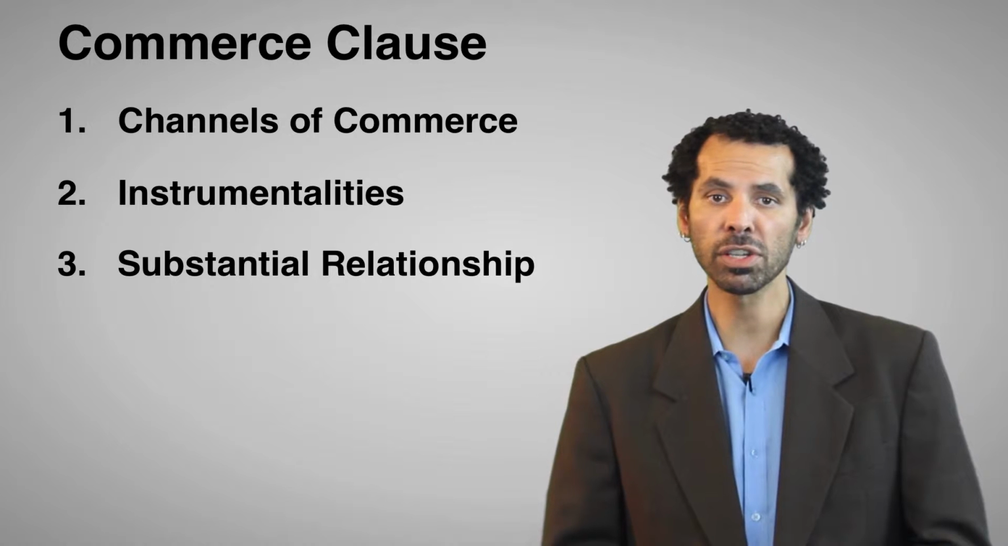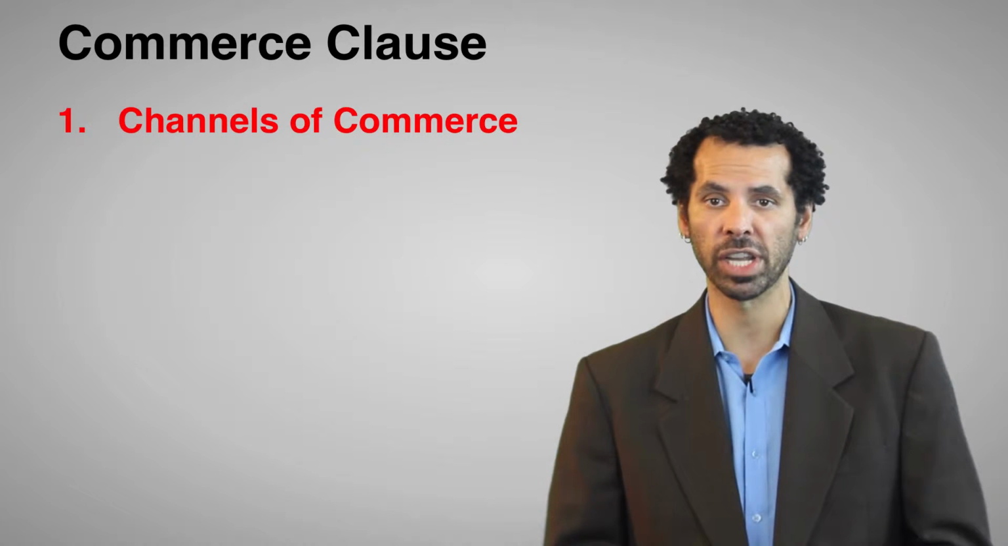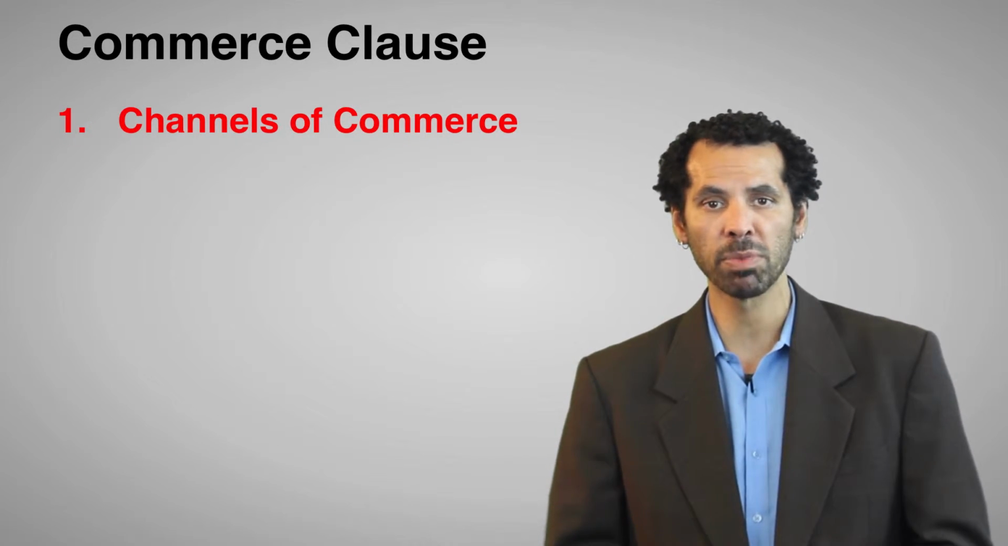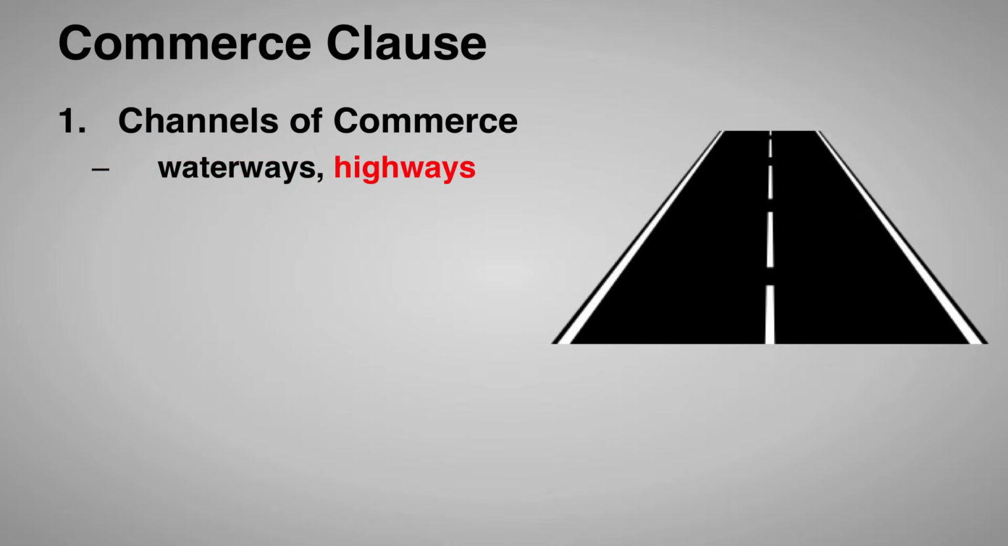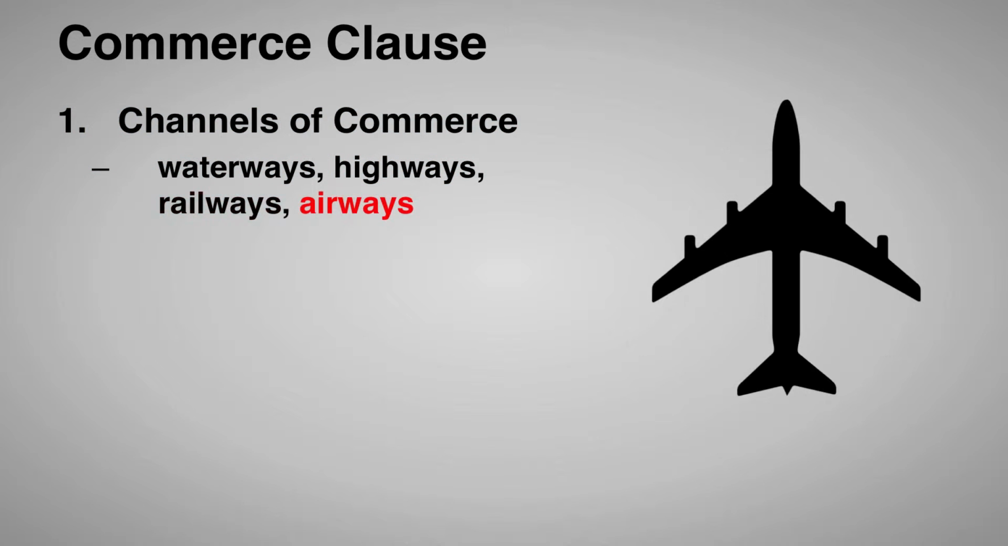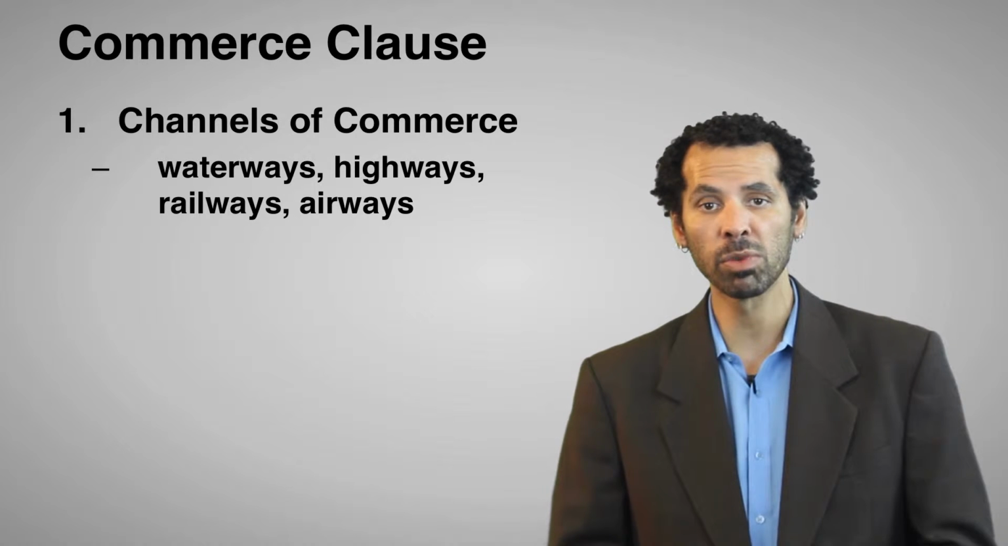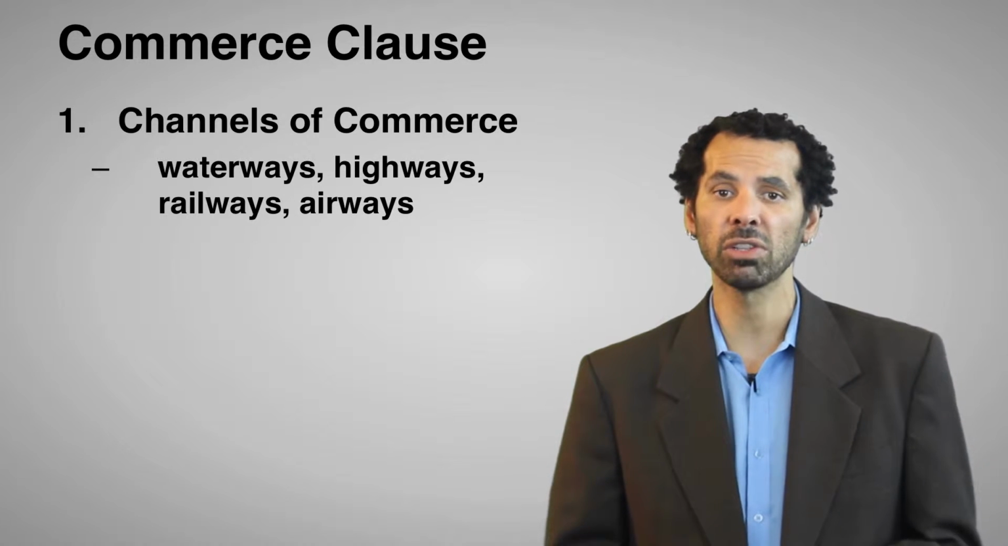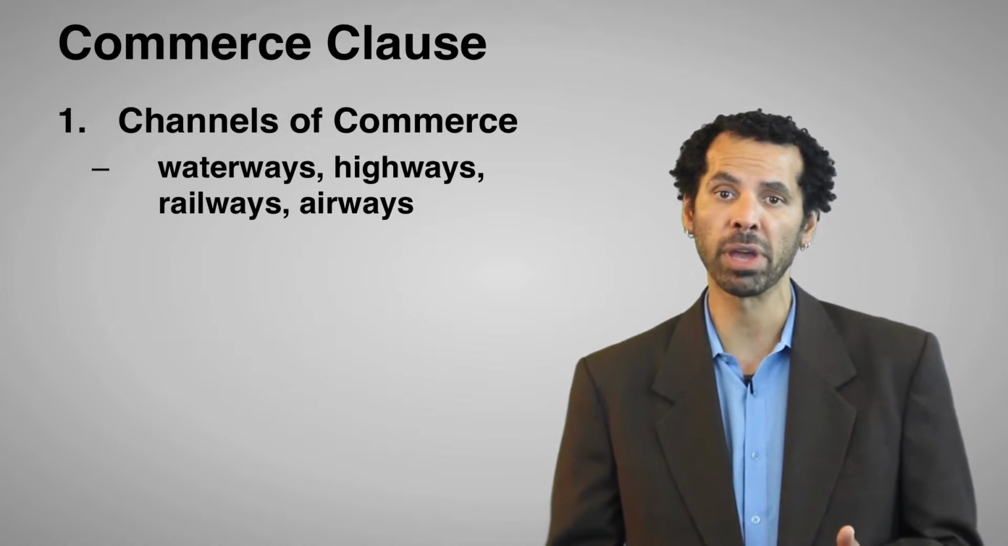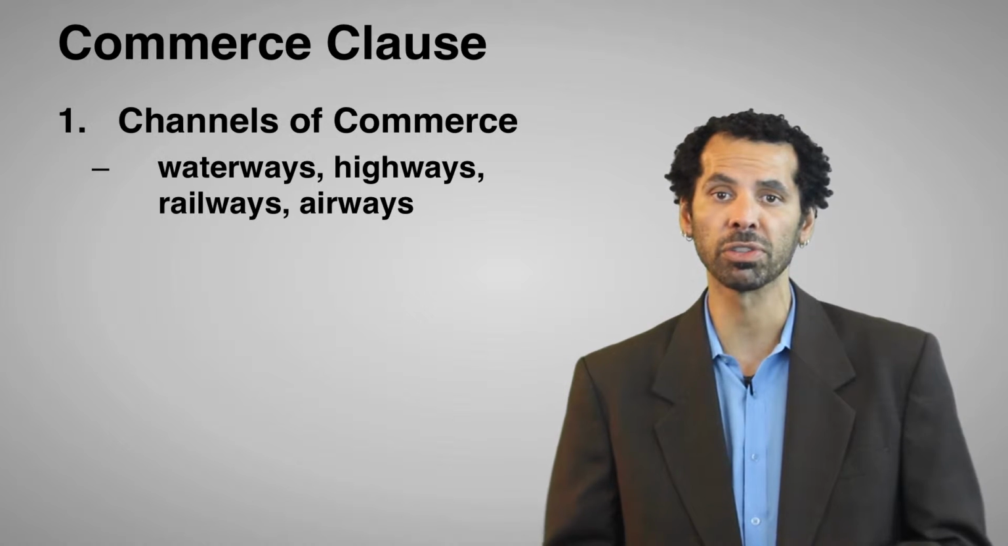First, Congress has the authority to regulate the channels of interstate commerce. Examples of this might be waterways or interstate highways, or railways or even airways. If we were to use the stream of commerce metaphor, you would think of the channels of interstate commerce as the stream bed through which the stream of commerce flows.